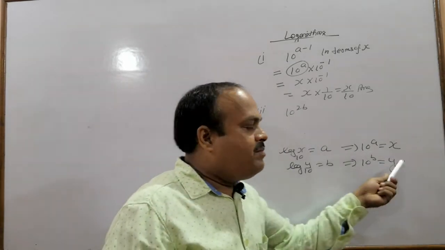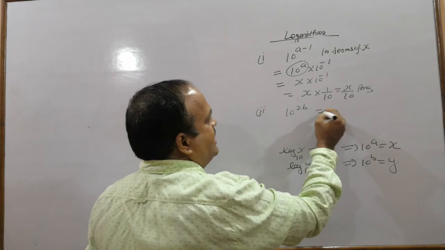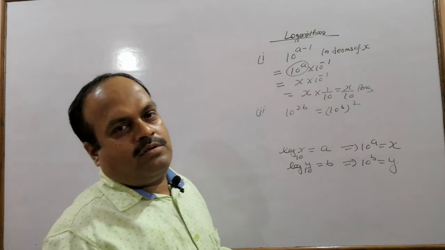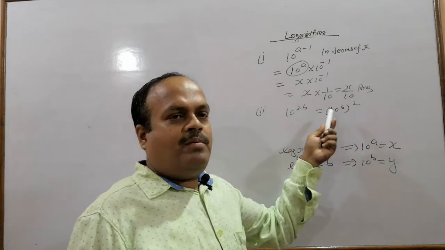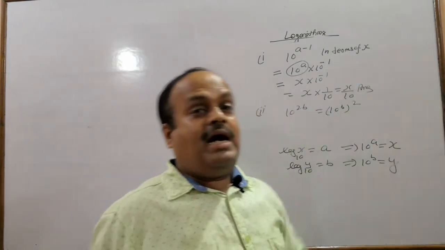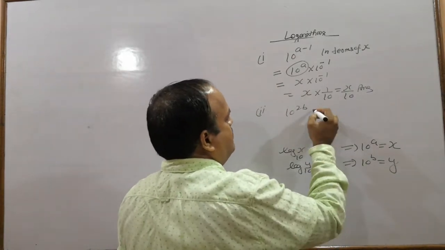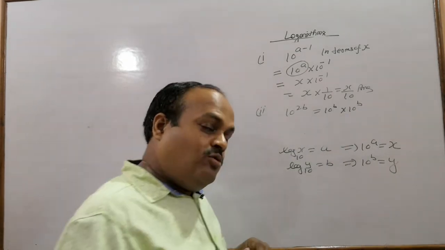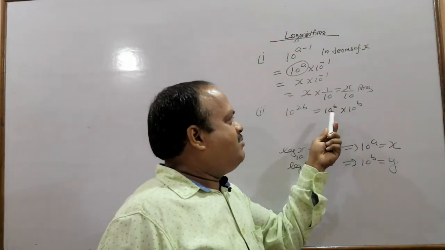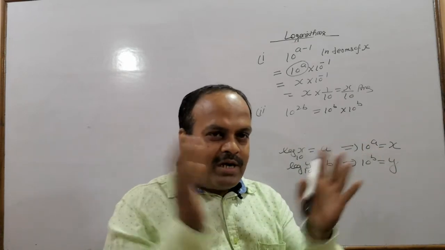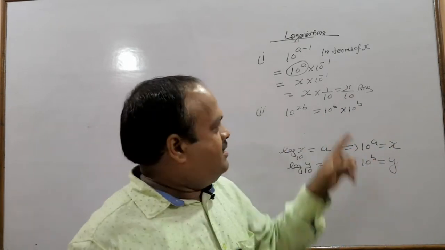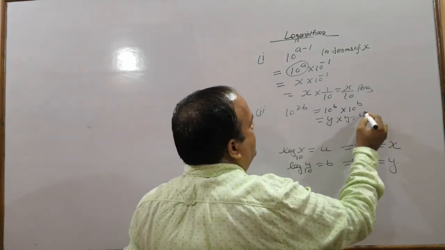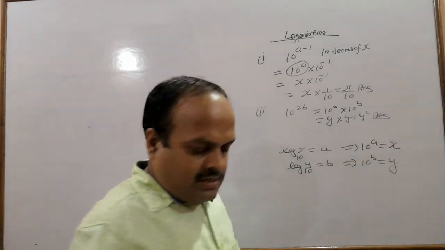We have 10 to the power b, so we can write it as 10 to the power b to the power 2. 2b we can write as 10 to the power b to the power 2, or you can also write 10 to the power b into 10 to the power b, both can be written. 10 to the power b into 10 to the power b, by product law b plus b becomes 2b. 10 to the power b is y, so you can write it as y into y, y square.